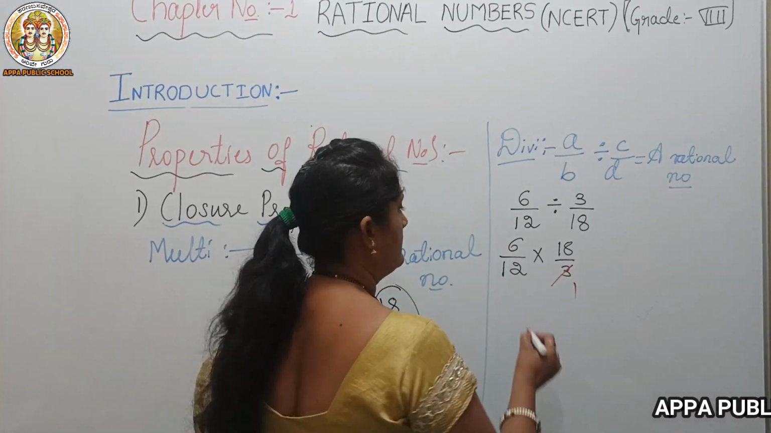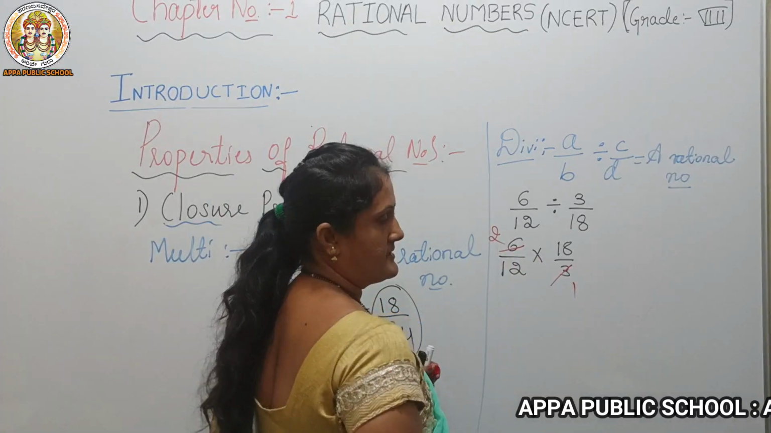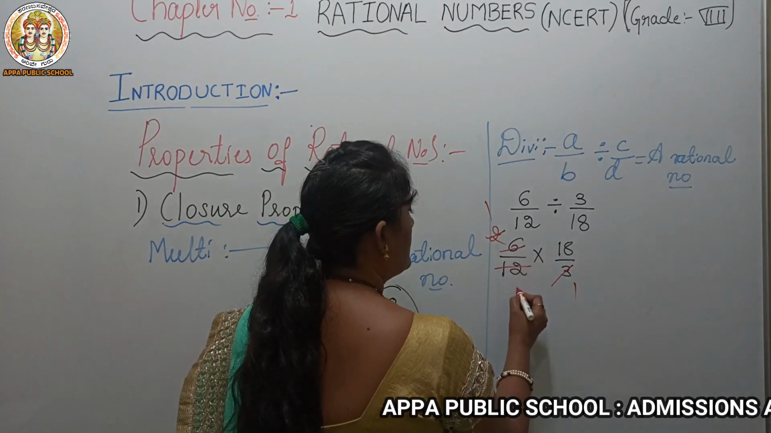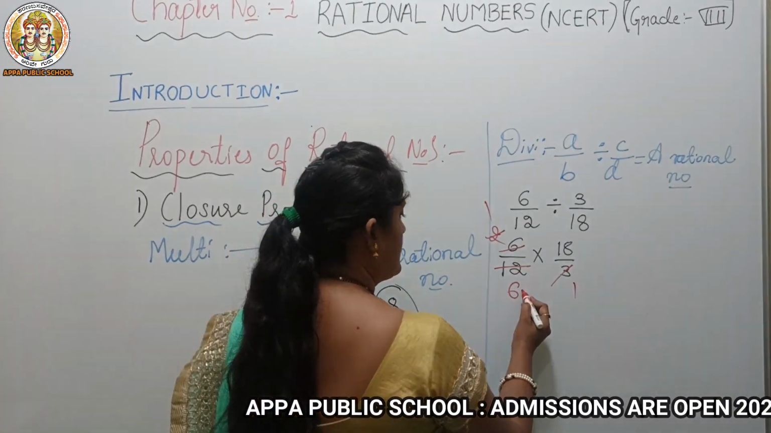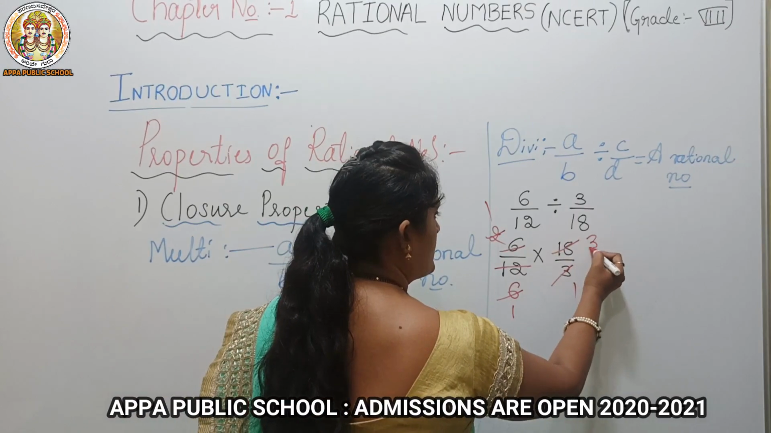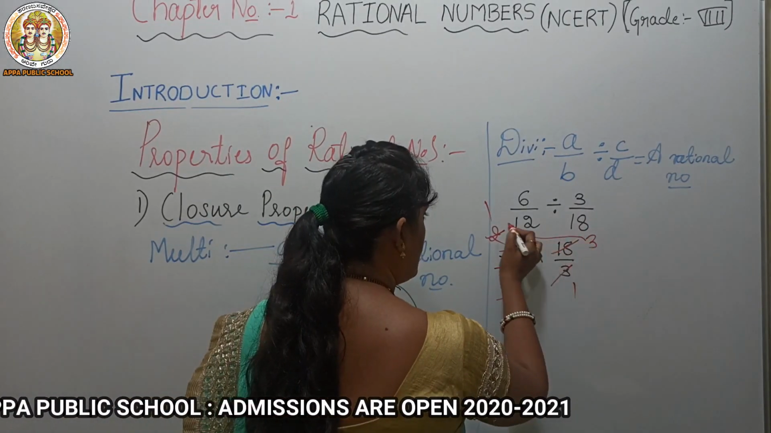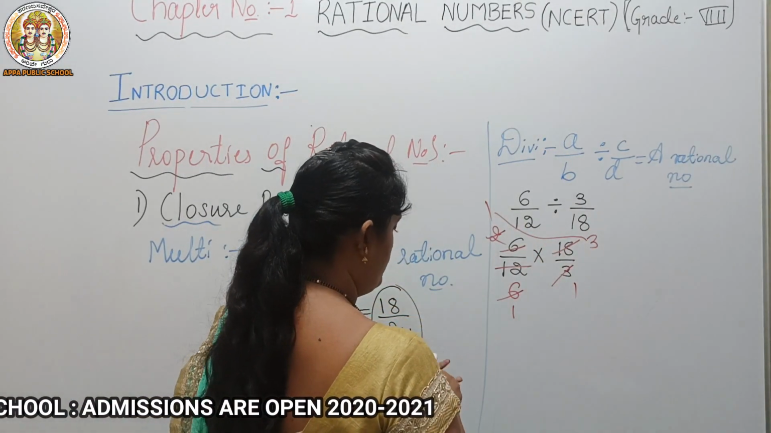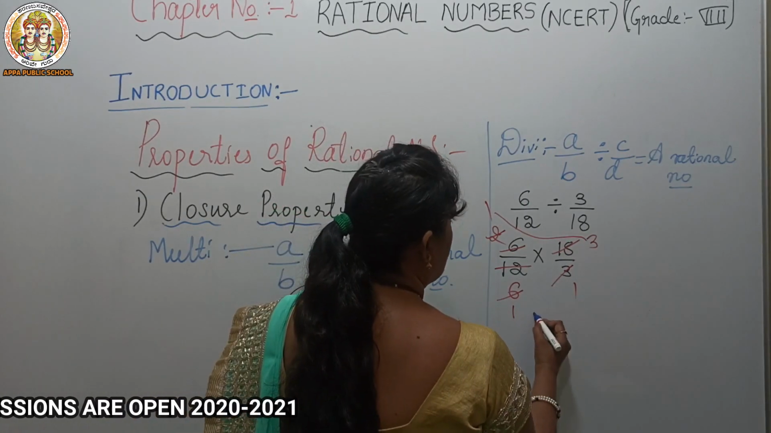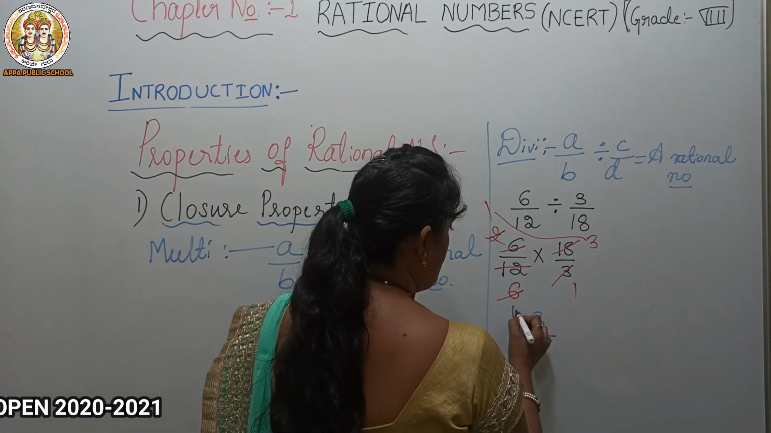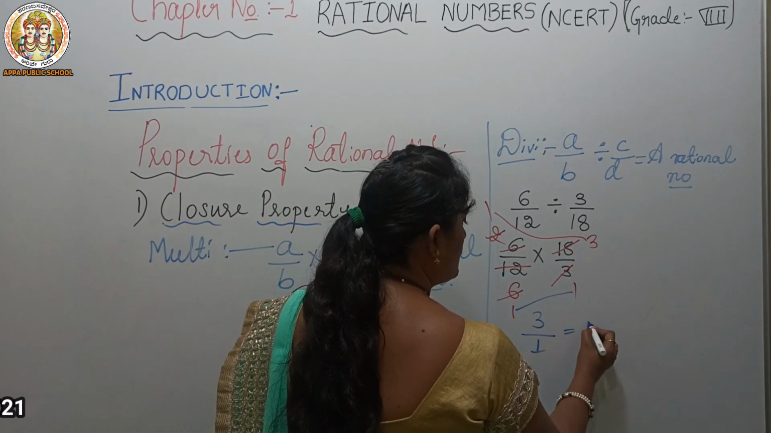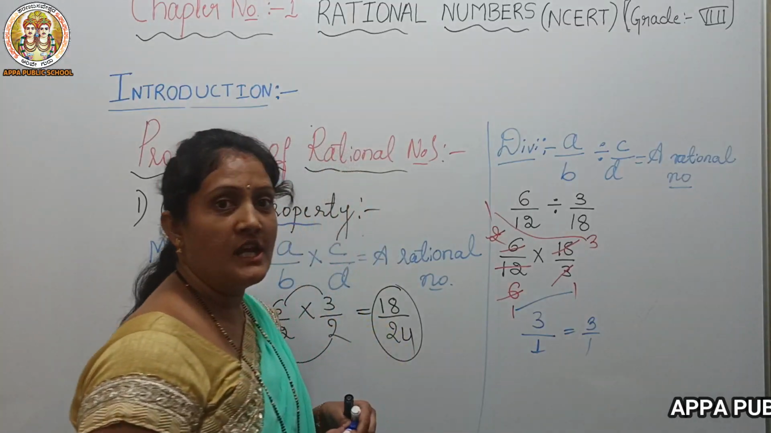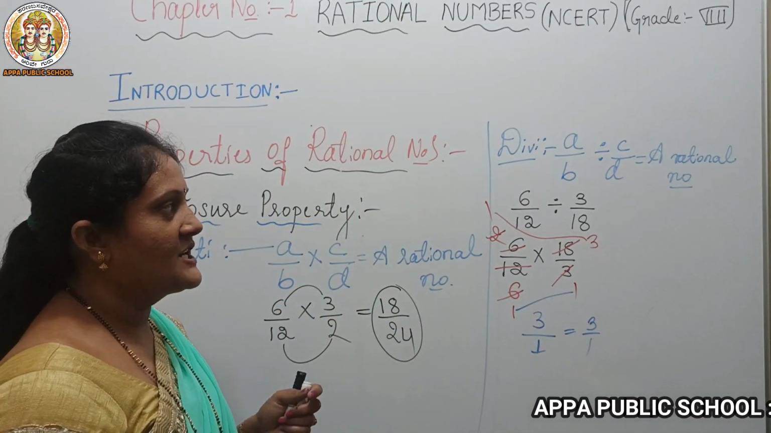3 ones are 3, 3 twos are 6. 2 ones are 2, 2 sixes are 12. 6 ones are 6, 6 threes are 18. So what's the remaining here? 3 into 1, it's 3. 1 into 1, it's 1. So 3 by 1, it means 3 is also a rational number.